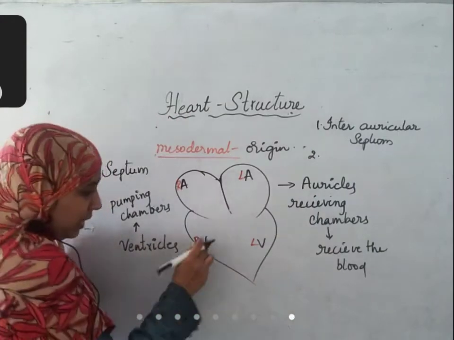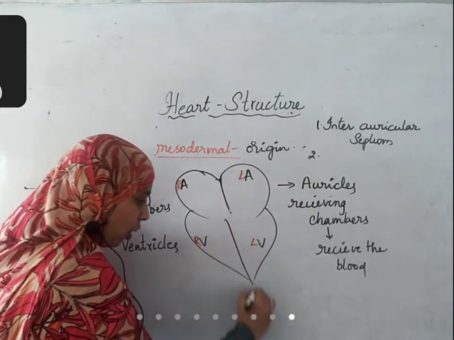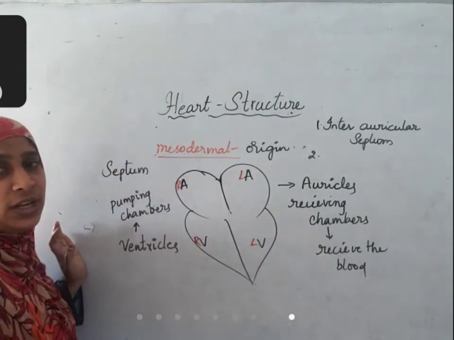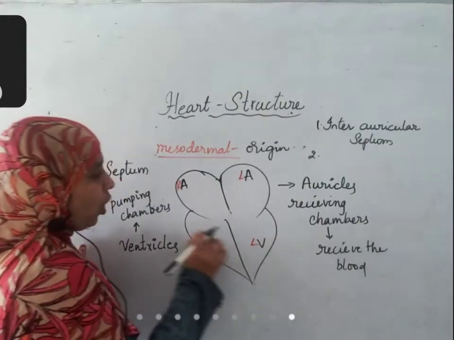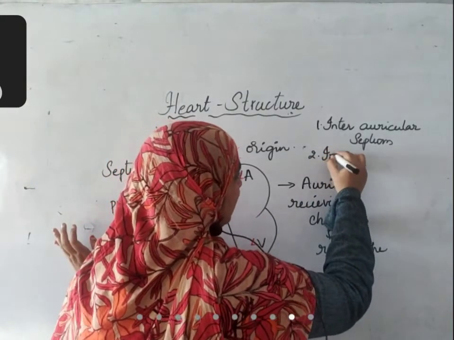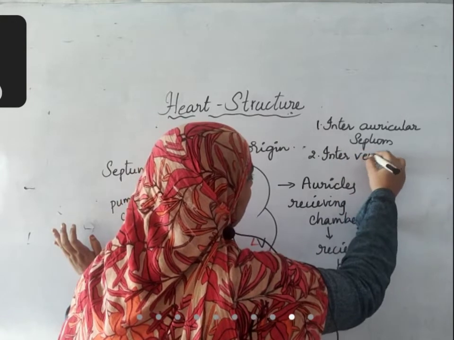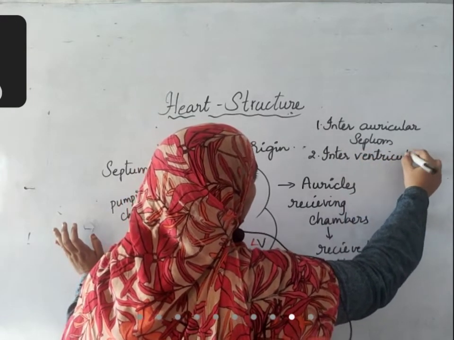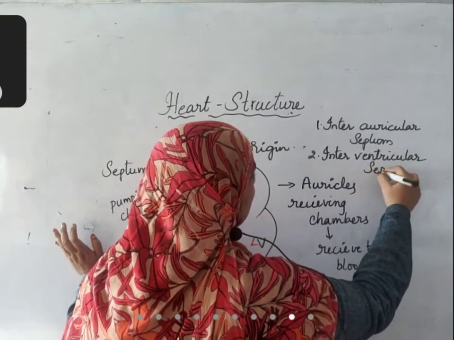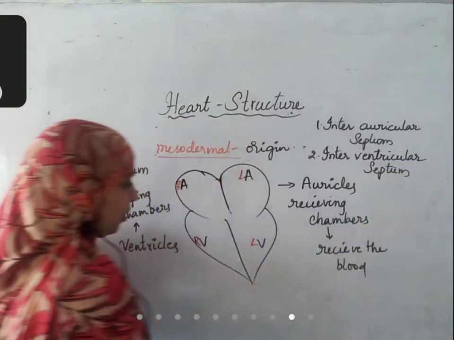Second one, between two ventricles there is a muscular wall. This is called interventricular septum.